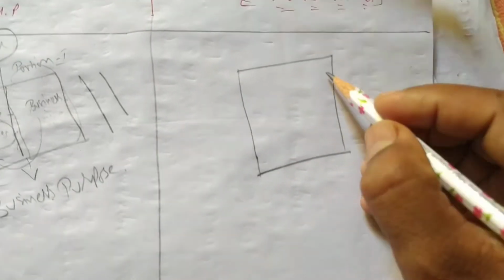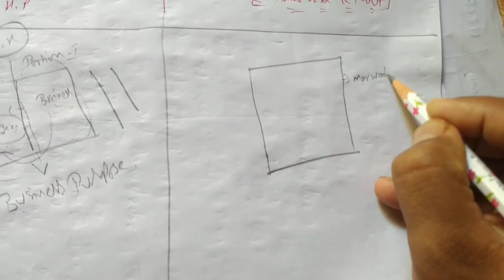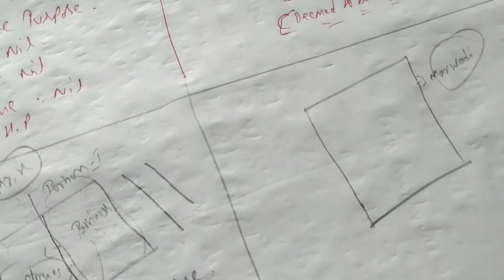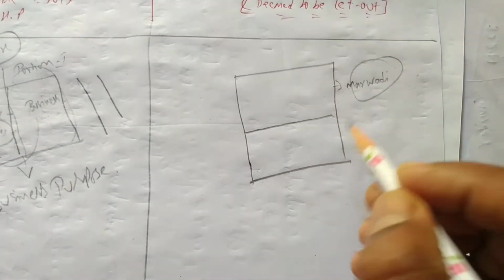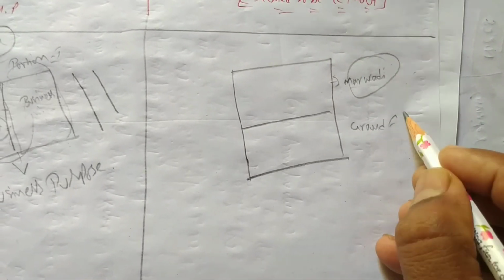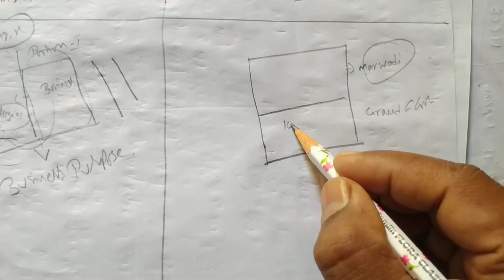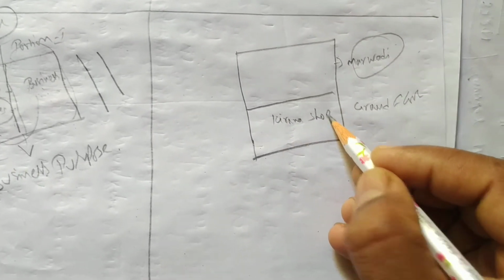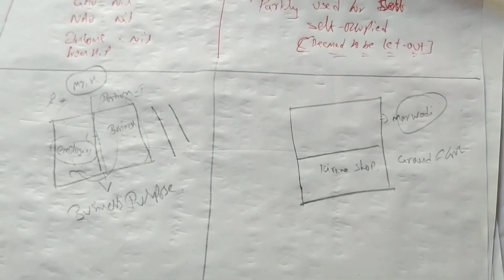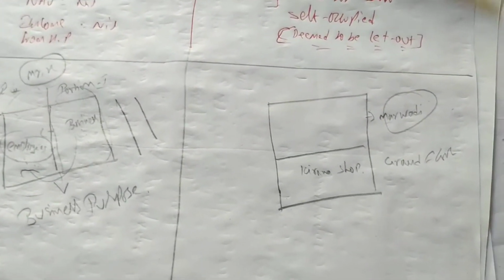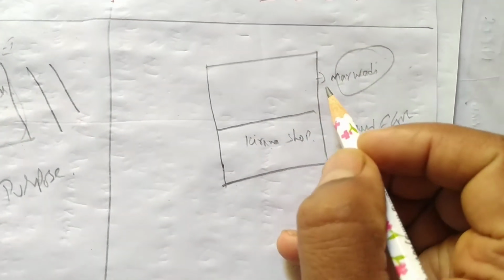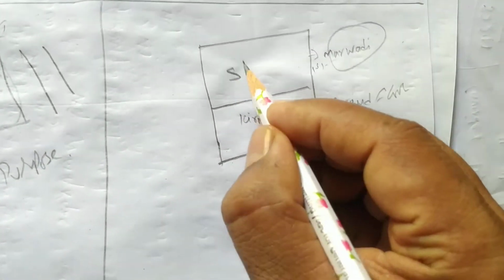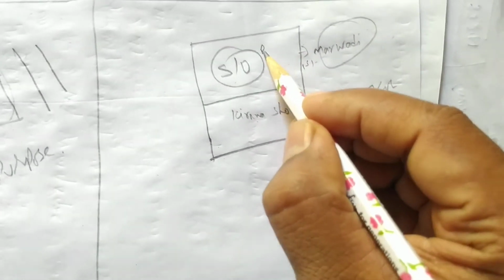Okay, this we have seen in most of the cases with Marwadis. What the Marwadi people will do is do business in one portion and stay in another. They are not giving place to the staff members. Take the example: this is the ground floor. On the ground floor they have started a kirana shop. A Marwadi is using this ground floor for business purpose. The first floor portion he is using for self-occupied. He is staying in the property, for residential purpose.